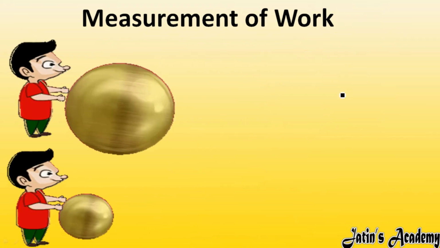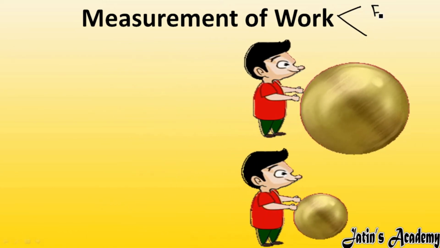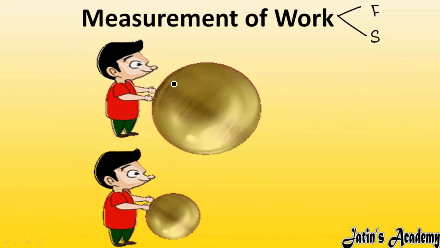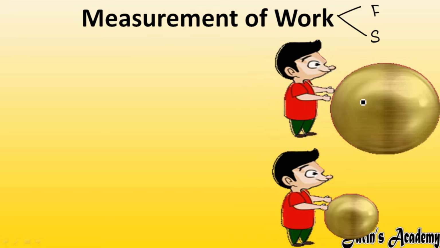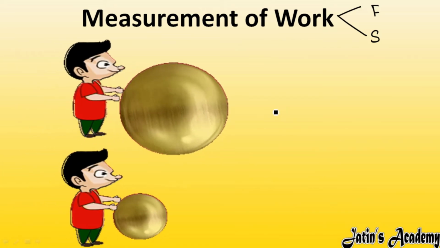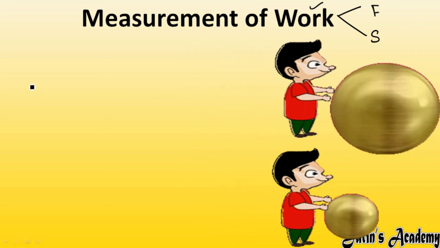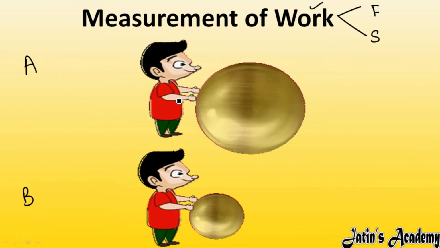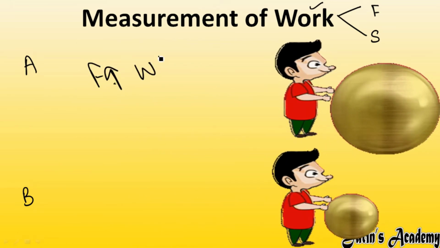Second, for the measurement of work, work is going to depend upon two factors: force applied and distance moved by that object. Here you can see this is a larger or heavier object, and this is a light object. Heavier object means this boy has to apply more force. If he is applying more force, then work done is also more. So in cases A and B, boy A is applying more force. More force means more work done.